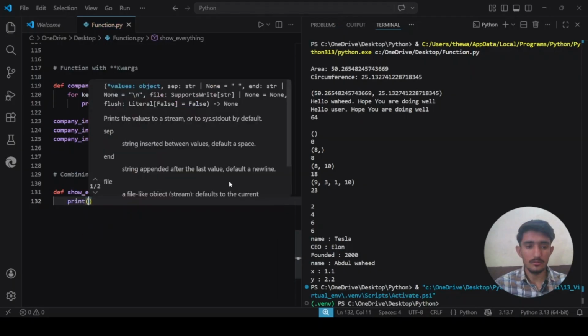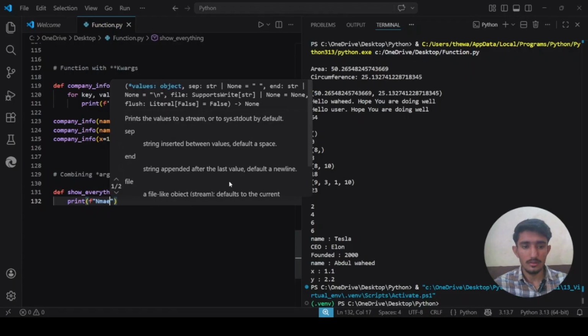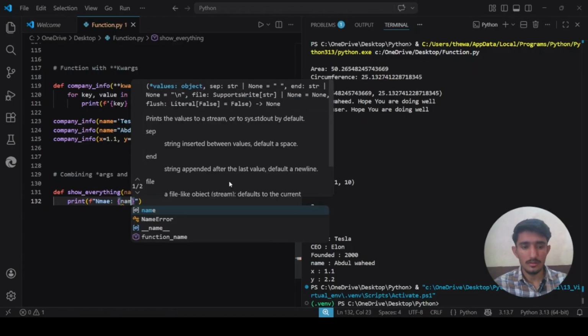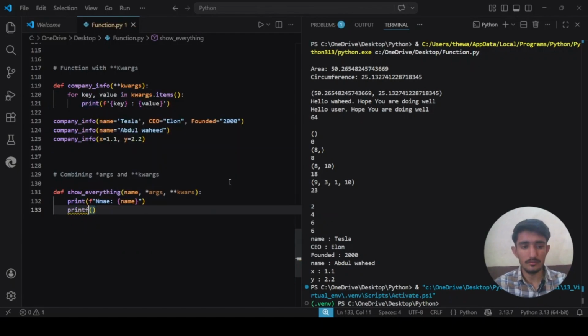We will print whatever the name is. We will also say print f extra positional args, and in here we will put args.